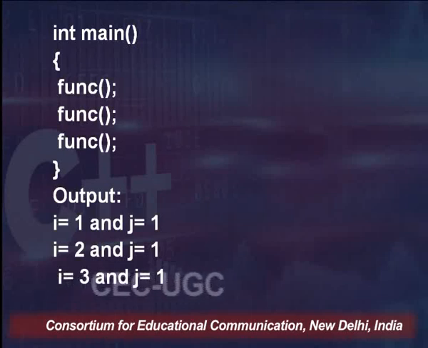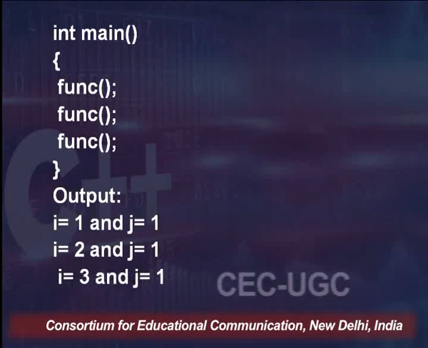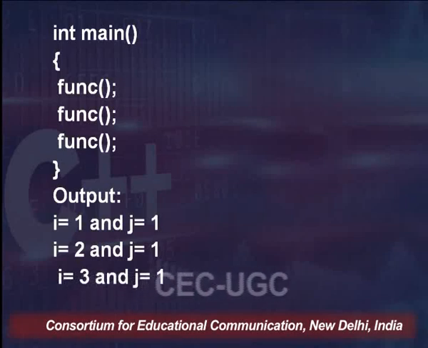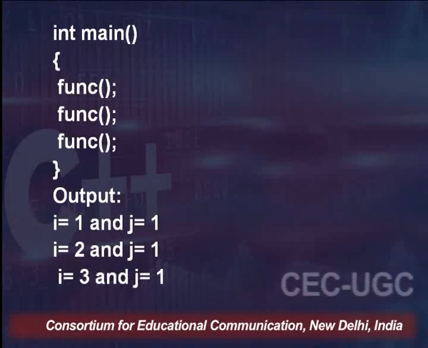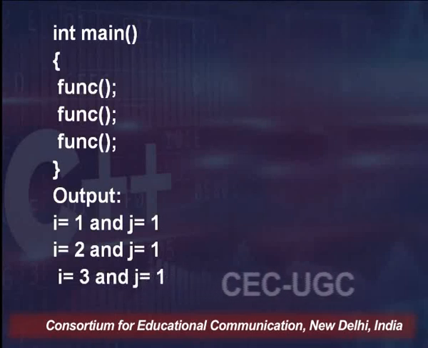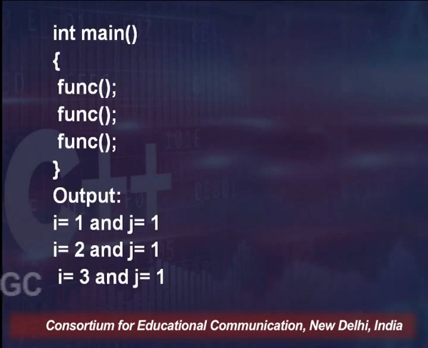But the moment that func is vanished, j has lost its value, but i has not, because i is a static variable. So i has retained its value 1, even though it has gone out of scope when this function comes to an end.